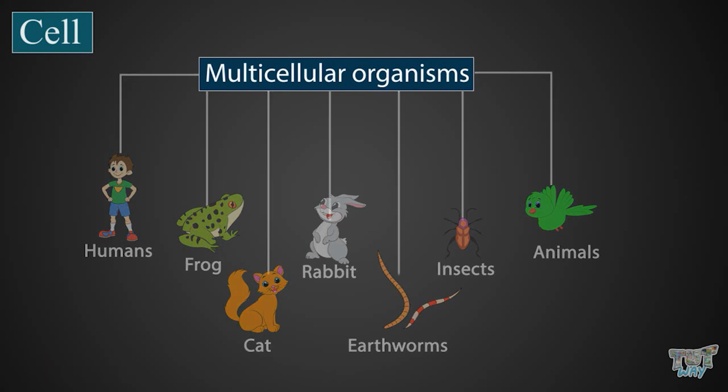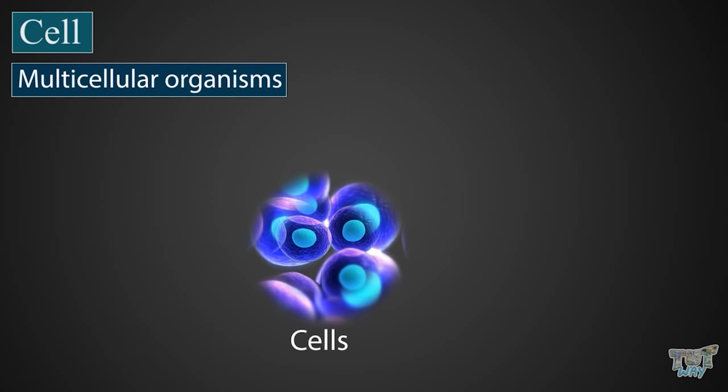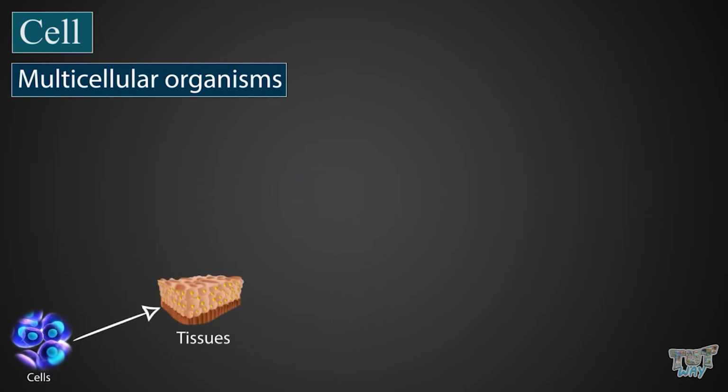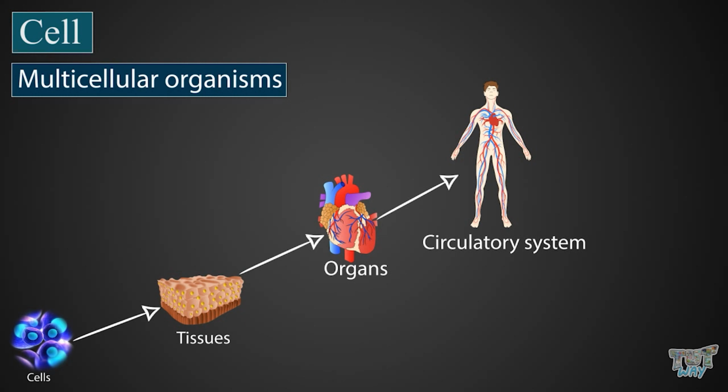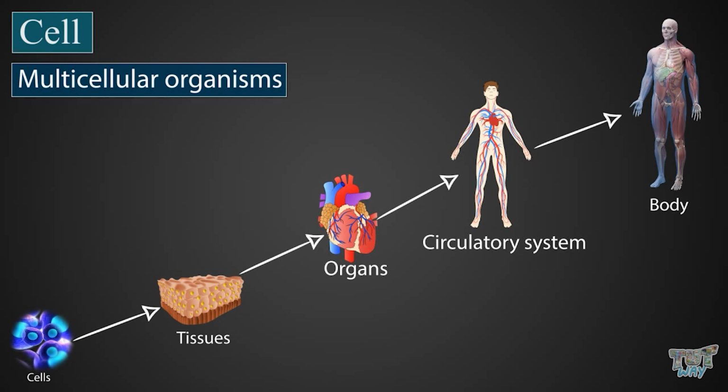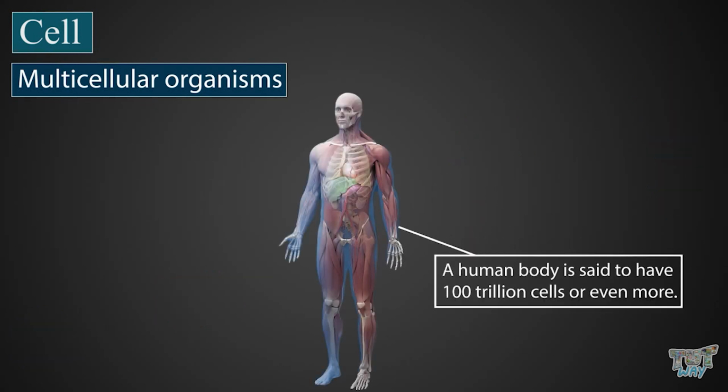In these organisms, groups of cells join together and form tissues, which in turn group together to form organs, which then join together to form an organ system. And we know all organ systems work together and function like a body. A human body is said to have 100 trillion cells, or even more.